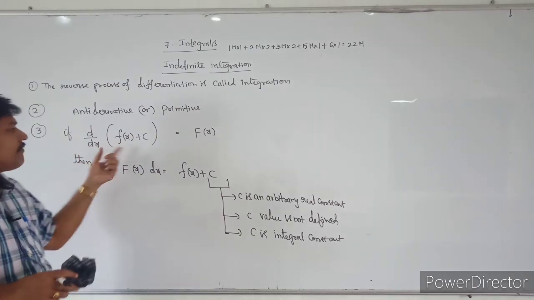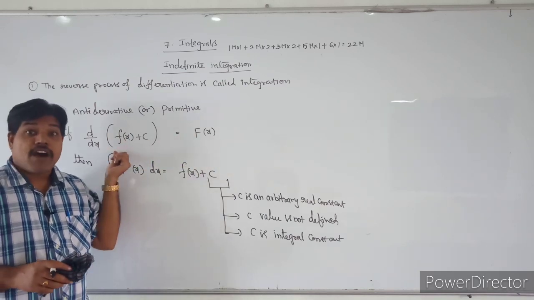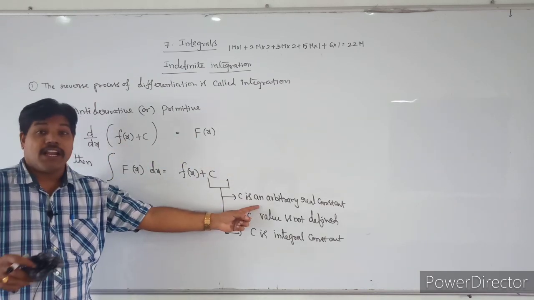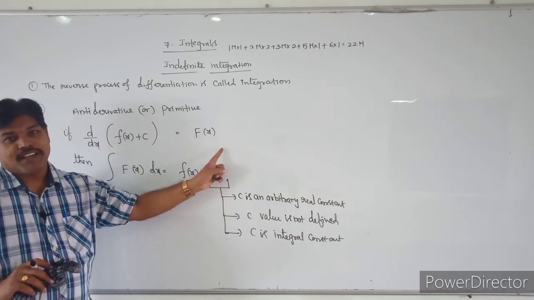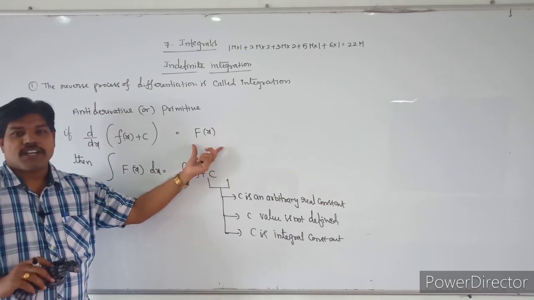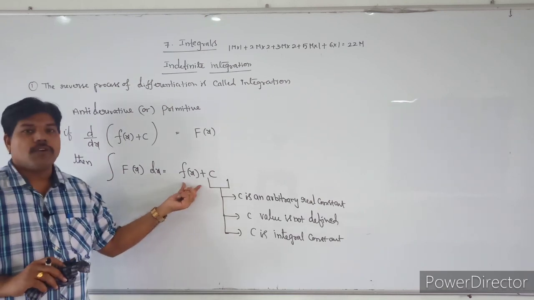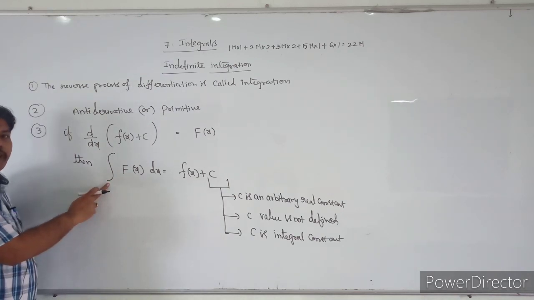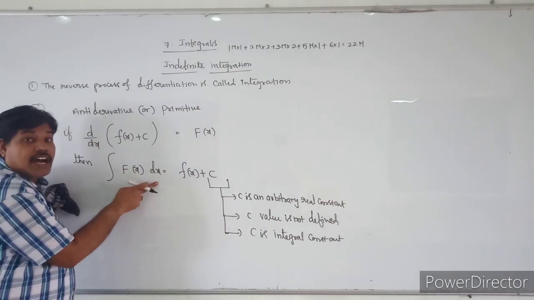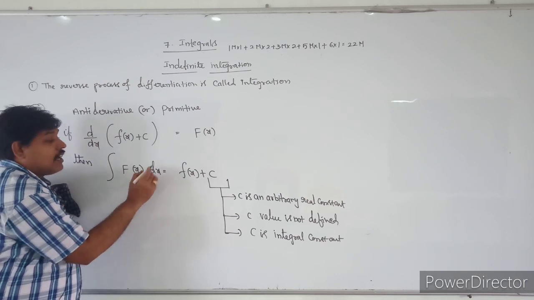And also, if you take any function F of x plus c, the derivative of F of x plus c is capital F of x, where c is any arbitrary real constant. So automatically the derivative will become capital F of x only. Then the integral of this function capital F of x dx is equal to F of x plus c. And here this symbol is called the sign of integration, and this is called the integration of the function with respect to x.